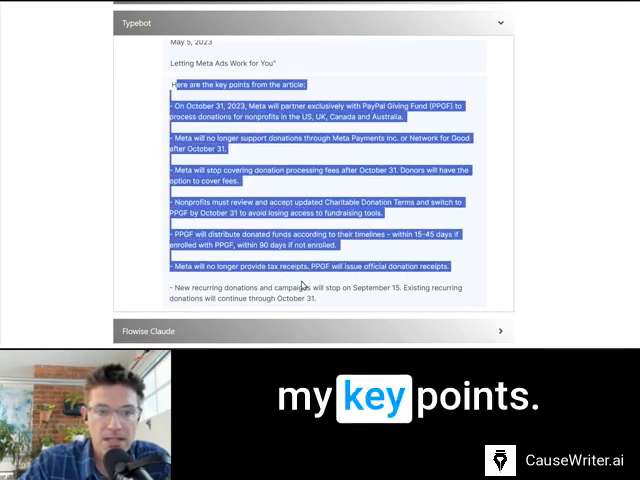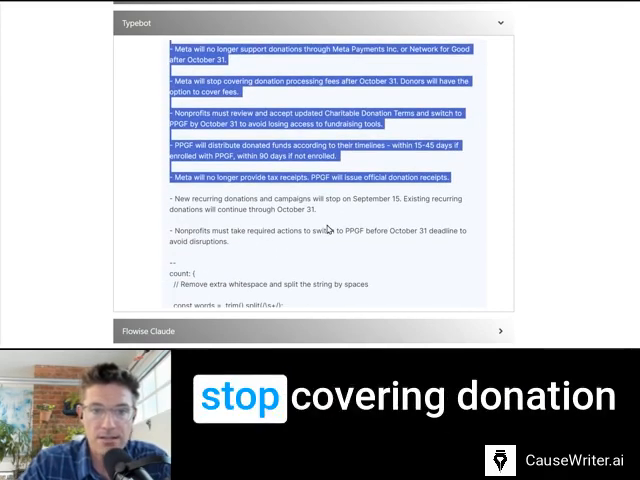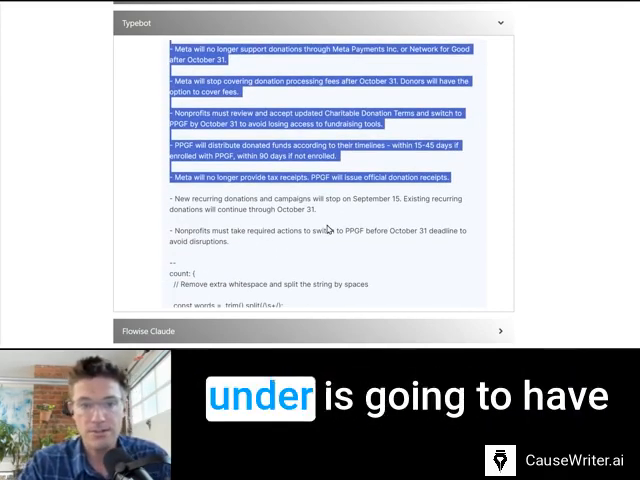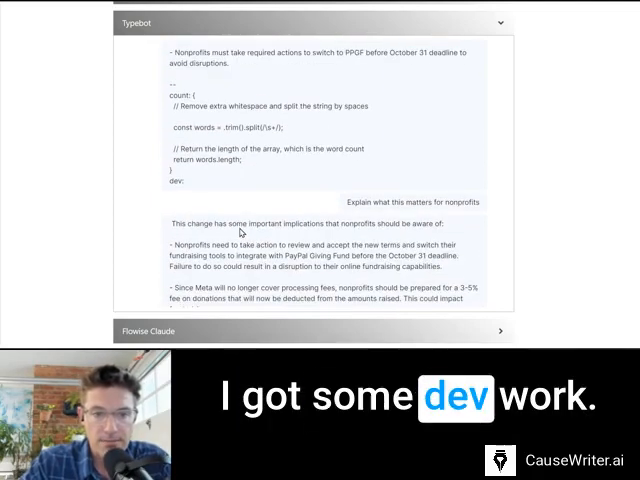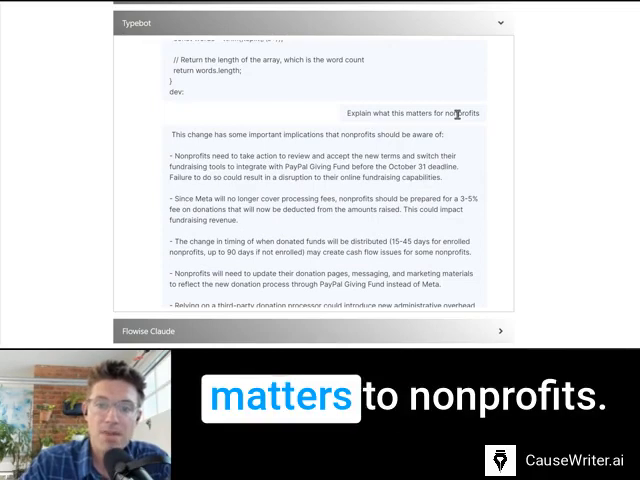It comes back with my key points. Meta is partnering exclusively with PayPal to handle all donation processing. Another platform is stopping covering donation fees after October 31st. Donors are going to have the option to cover fees. All right, well, that's something. Ignore the dev stuff. All right, explain why this matters to nonprofits.